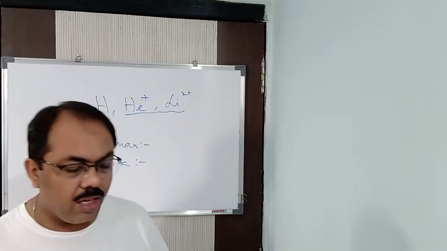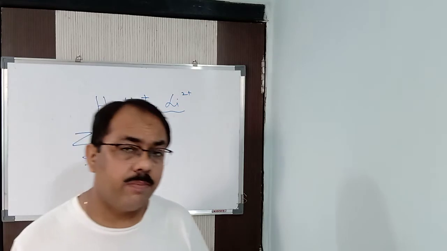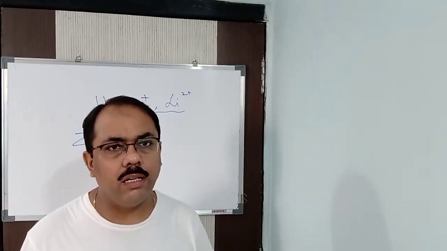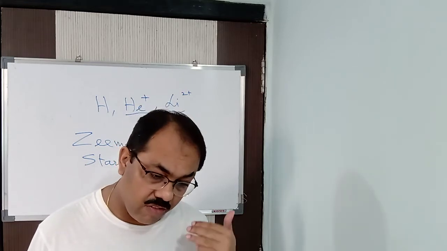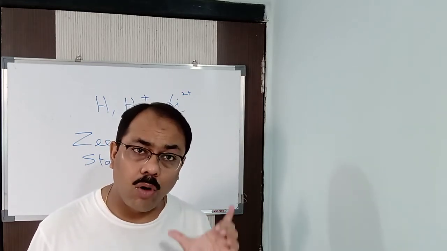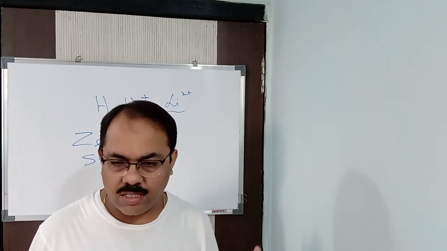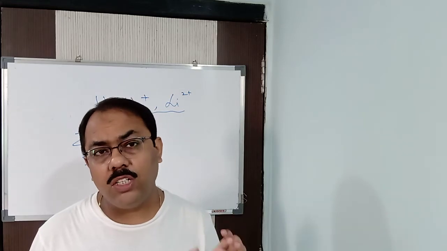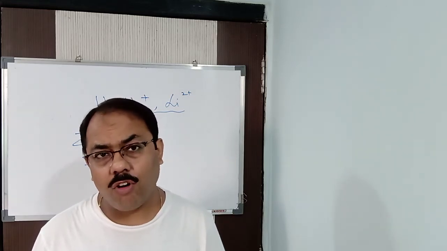Next, he could not explain de Broglie's concept and Heisenberg's uncertainty principle, which is our next course of study. De Broglie spoke about the dual nature of matter and gave us a formula.